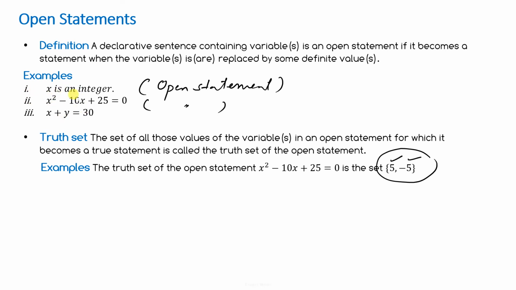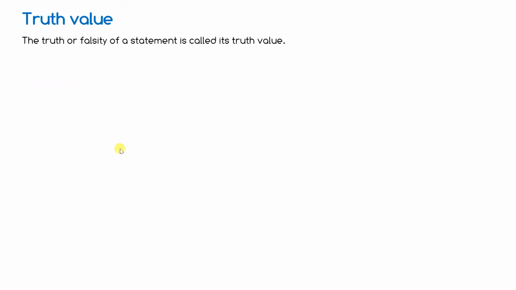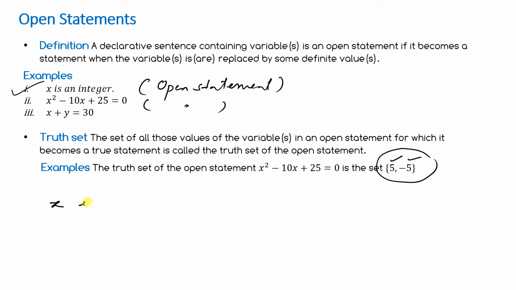Similarly, if I want to find the truth set of this statement, x is an integer. What will be the set? For which set of values of x will this statement be true? What I am saying is, x is an integer. What will the values of x be? Plus minus 1, 0, plus minus 2.